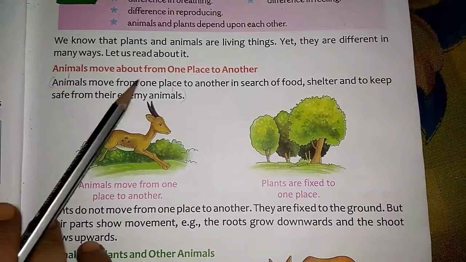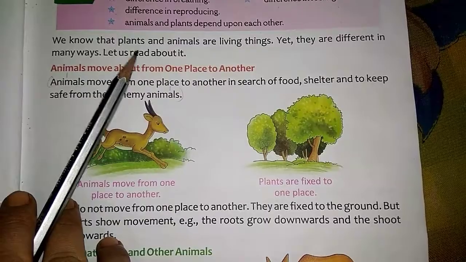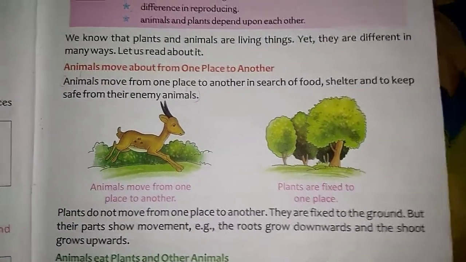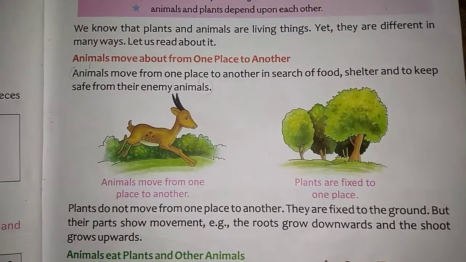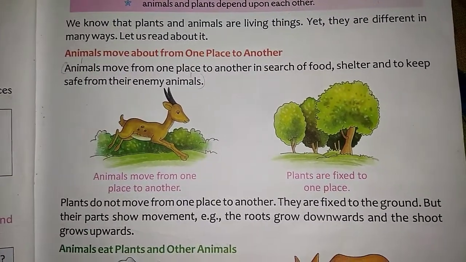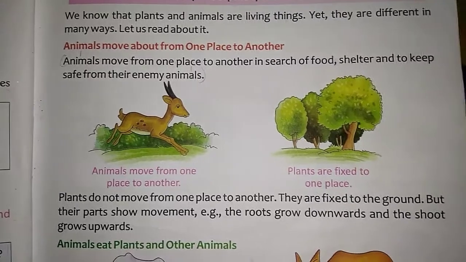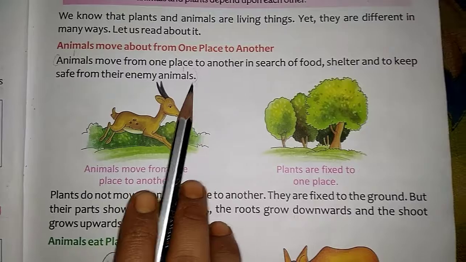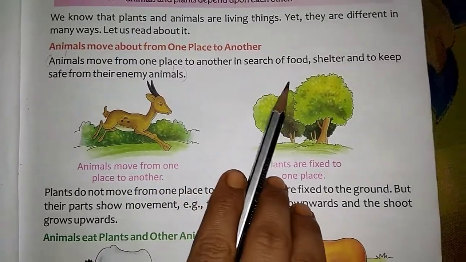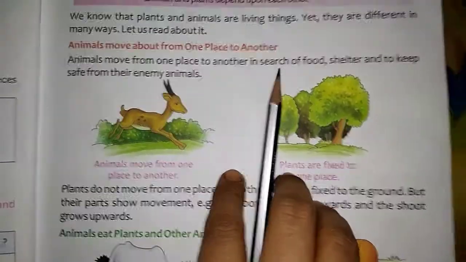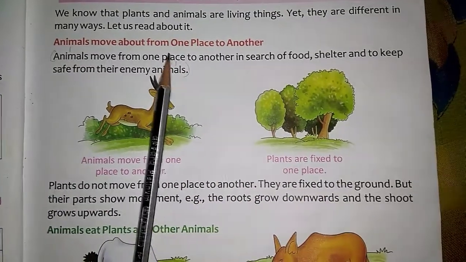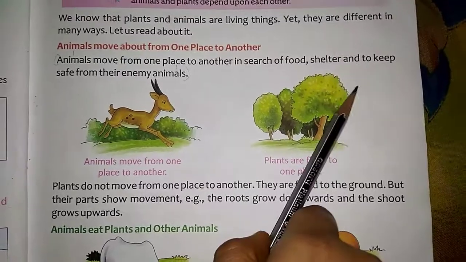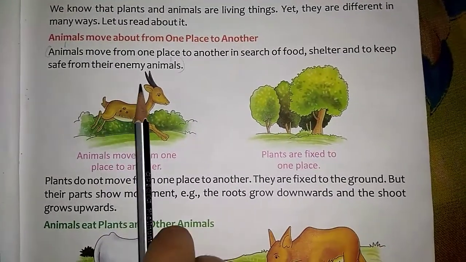Animals move about from one place to another. Now you can see animals move from one place to another. They can walk, they can run. You can see many animals move from one place to another. Animals move from one place to another in search of food, shelter, and to keep safe from their enemy.